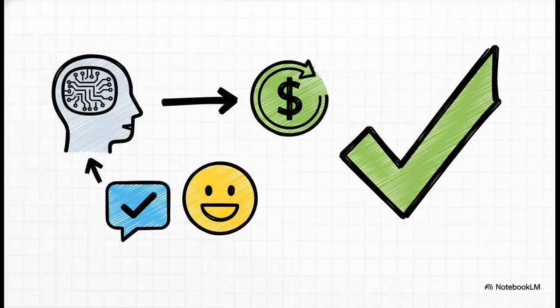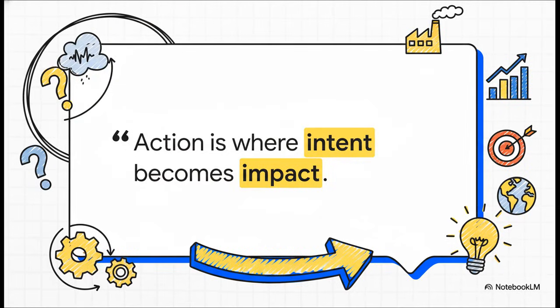And so, our customer support agent takes action. Based on its reasoning, it does two things. It calls the right tool to issue a refund, and then it sends a notification to the customer to let them know the problem is solved. Goal achieved. This line just nails it. It perfectly captures what this final stage is all about. All the perceiving and reasoning in the world is just potential. Action is the moment that intent finally gets converted into real-world impact.